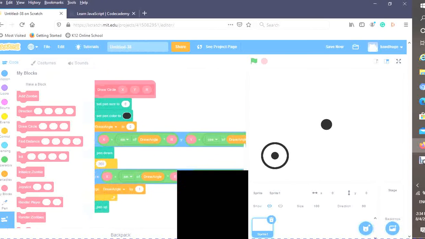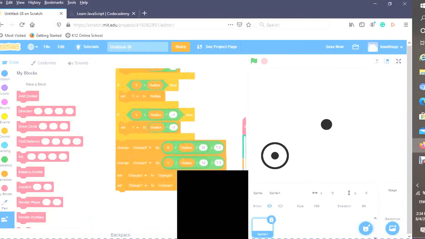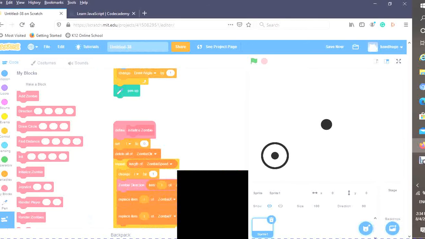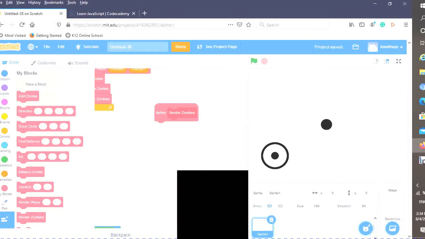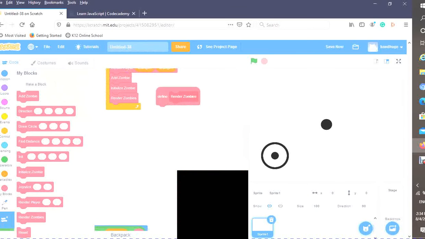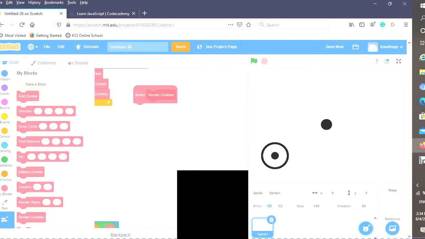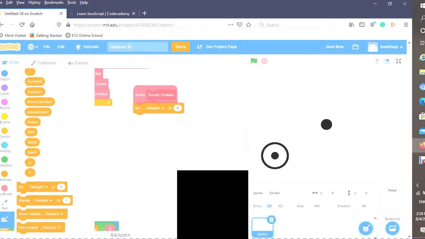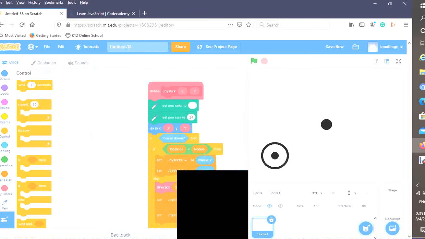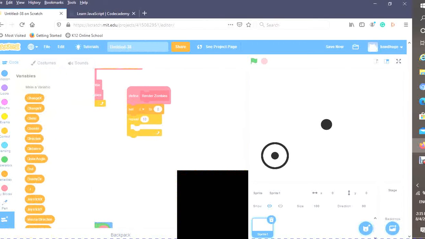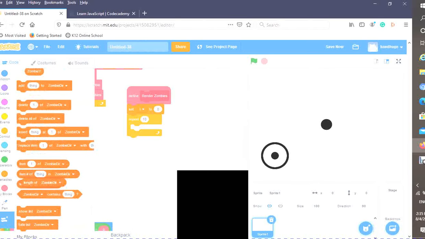Now I'm going to go and render zombies at the end. And I'm going to reuse I, a variable that we use to initialize the zombies. It seems like we have quite a lot of space here, so I'm just going to use this area. So I'm going to go and set I to 0. And I'm going to go and repeat the length of zombie speed.